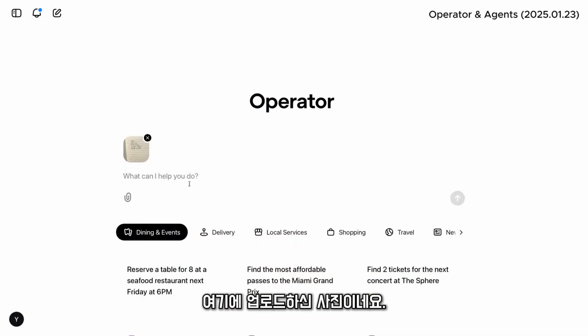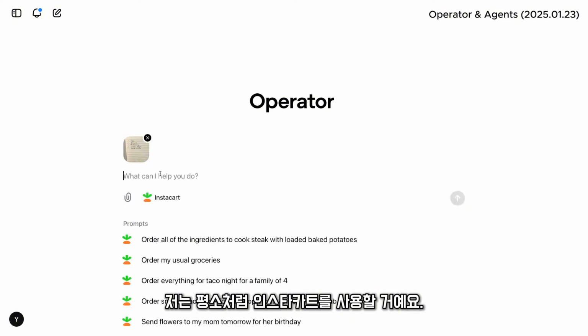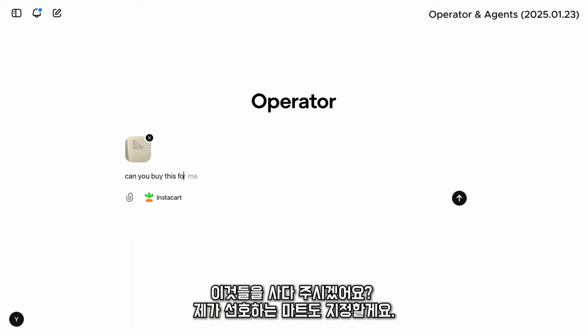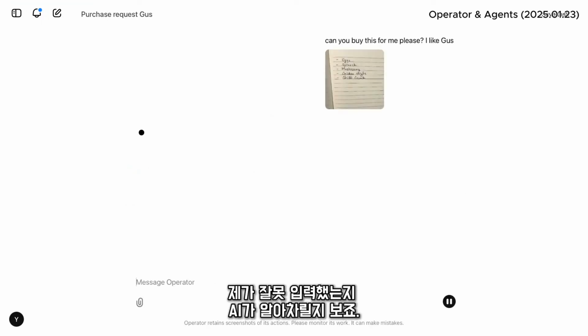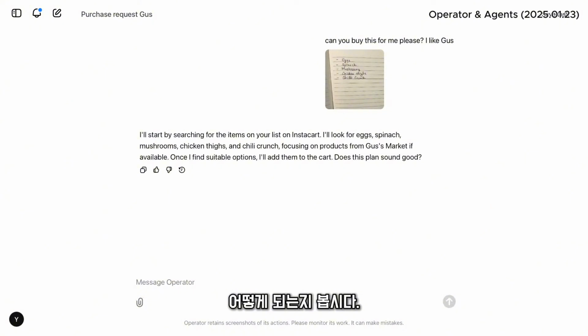And so this is a picture that you're uploading here. That's exactly right. And I'm going to use Instacart, which is, again, what we use generally. Can you buy this for me, please? And I'll also specify the store I like, which is... Well, let's see if he figures out I mistyped it, but let's see.